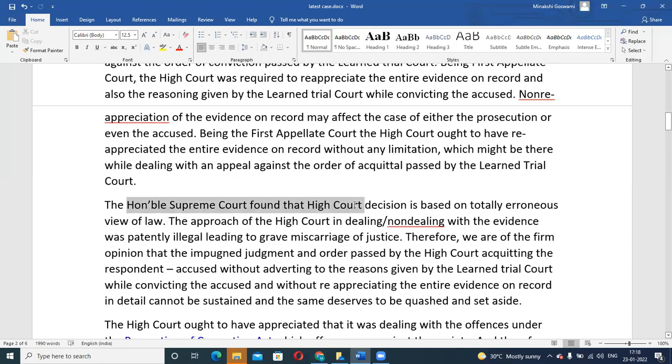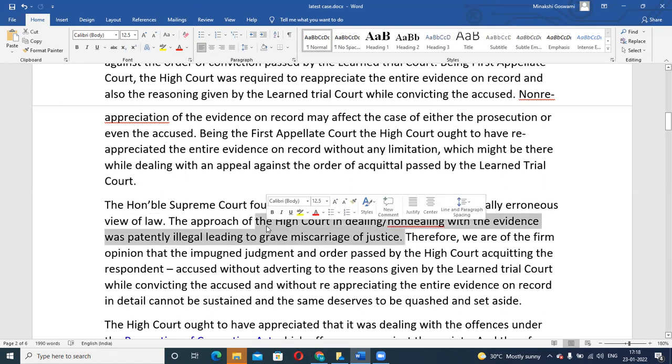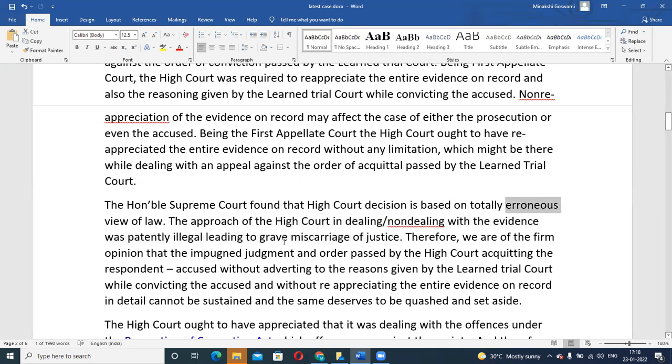The Honorable Supreme Court found that the High Court decision is totally based on an erroneous view of law. The approach of the High Court in dealing or non-dealing with evidence was patently illegal, leading to grave miscarriage of justice, just because they failed to see all the evidences which were given, right? Like what were the conclusions made by the trial court. They should have at least invested some time in seeing that. Just because they have not done it, it has caused a huge error, and that may lead to miscarriage of justice also.